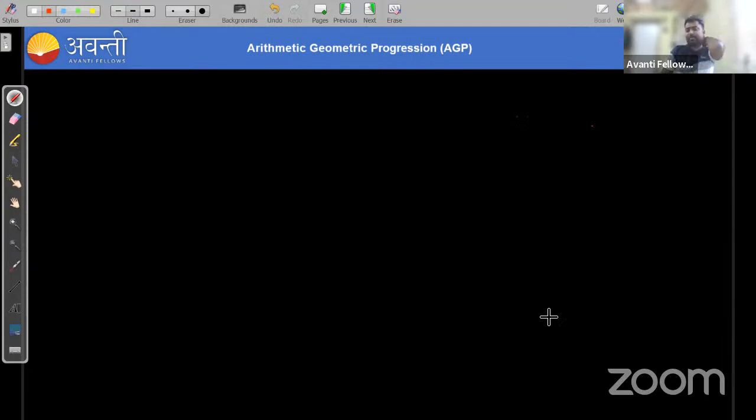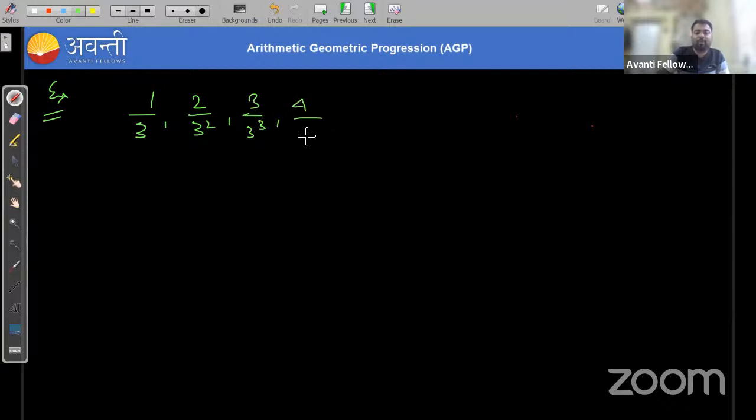So what is AGP? AGP is actually a combination of arithmetic progression and geometric progression, right? We can take another example, like I can say 1 upon 3, 2 upon 3 square, 3 upon 3 to the power 3, 4 upon 3 to the power 4, and so on.